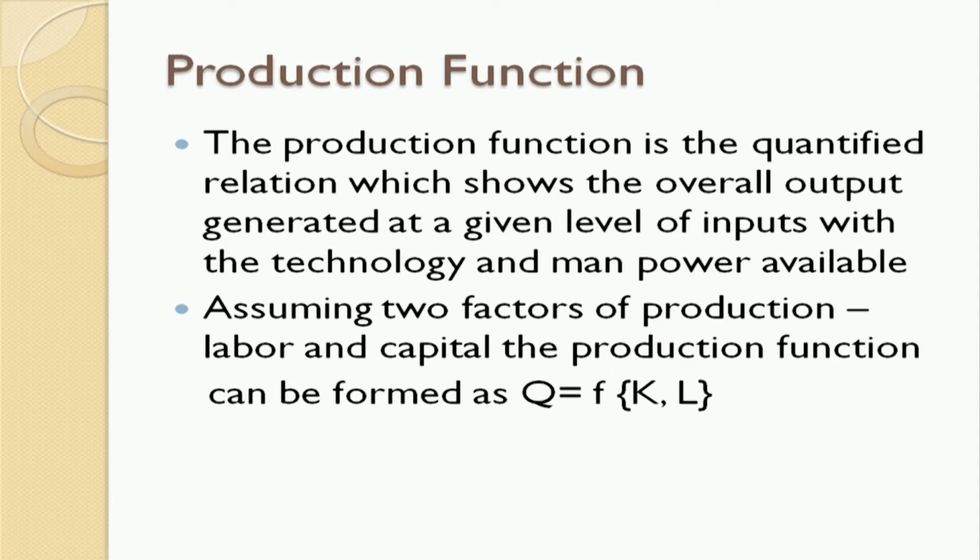Let us take for example, a farmer who uses a lot of inputs, be it in the form of seeds, or in the form of fertilizers, or in the form of manure. He uses a lot of inputs to produce a particular output. It can be a crop, it can be a very good harvest for that particular season. So you need a particular input to produce a particular output.